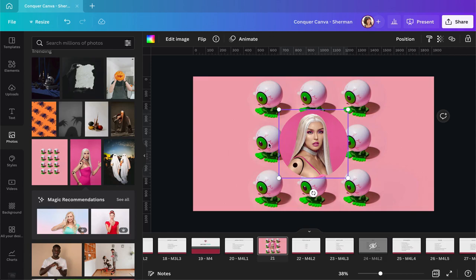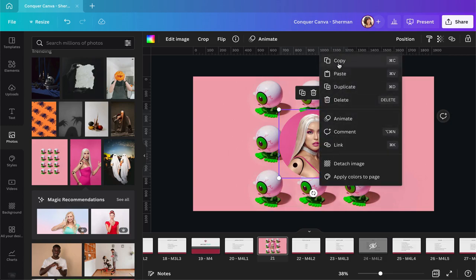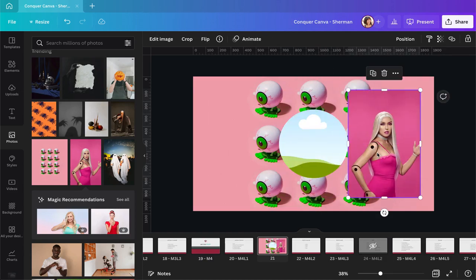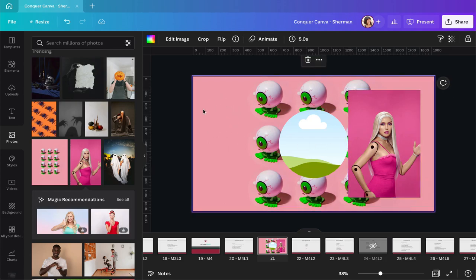Just as with any other element that you can add, when you click on an element, you will get this little contextual toolbar right here. And there are some useful tools in there. If you click on the More button, you'll have the usual ones: copying, pasting, duplicating, deleting, all those things. But you also have Detach Image. And that can be really useful if you're trying to get your photo back out of this frame. There we go. Now we have them separate again. Okay, and the same works for the background as well.